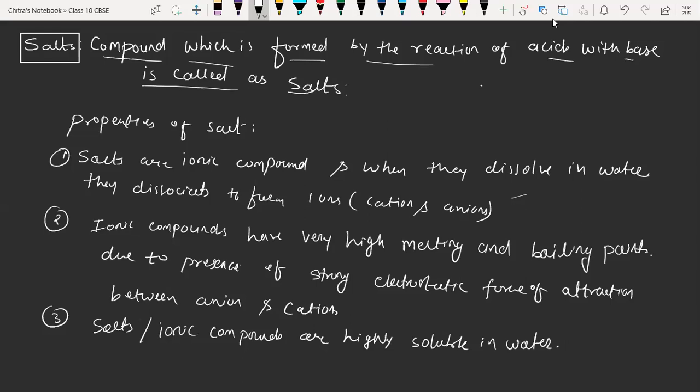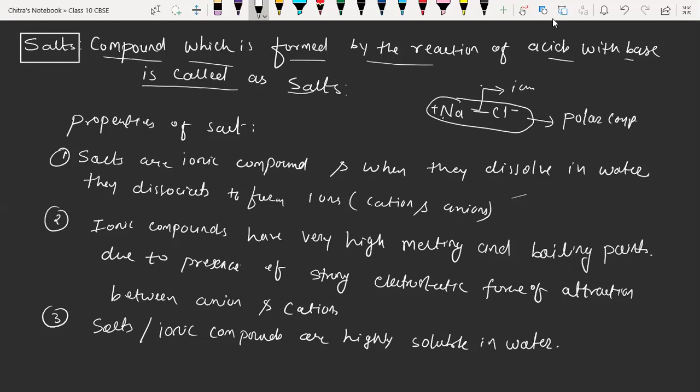Like dissolves in like. Suppose I am taking NaCl. We have a bond between sodium and chlorine, and that bond is called an ionic bond. Sodium has a positive charge and chlorine has a negative charge. So two opposite poles are formed, one positive pole and another negative pole. That's why polarity is formed here, and it is called a polar compound.